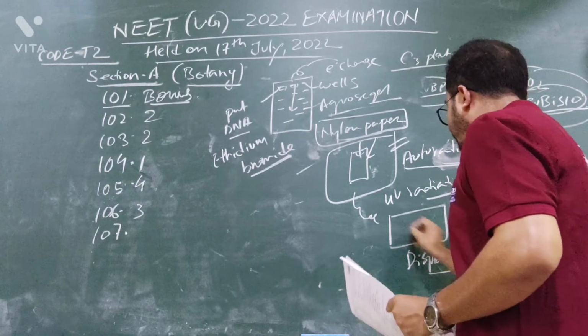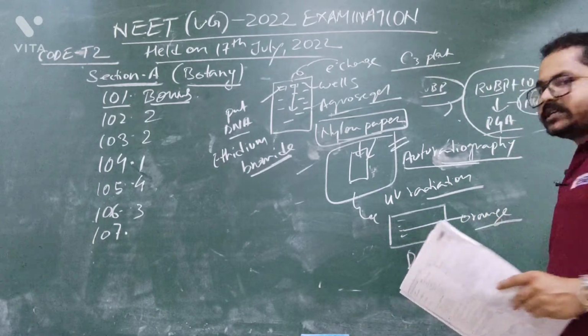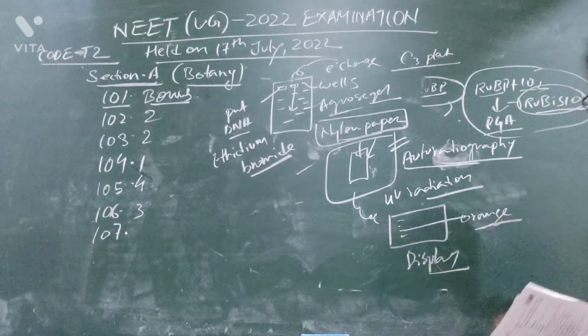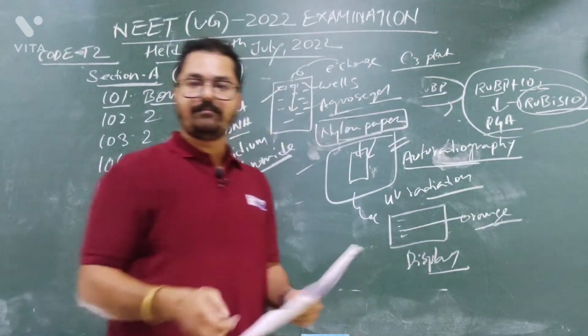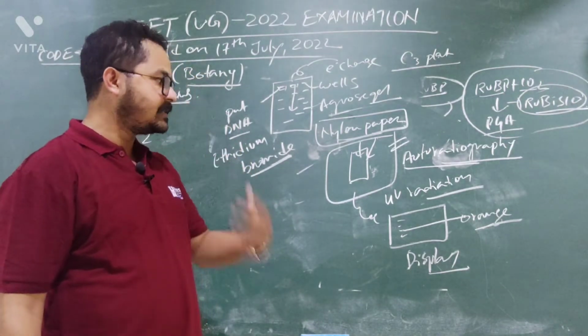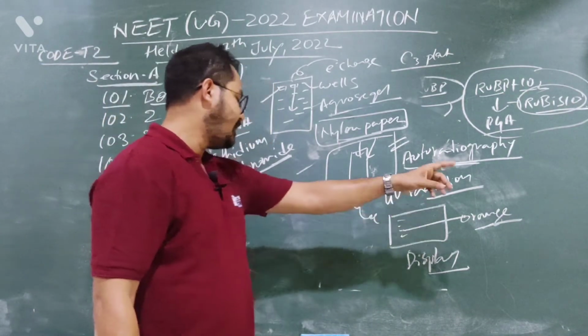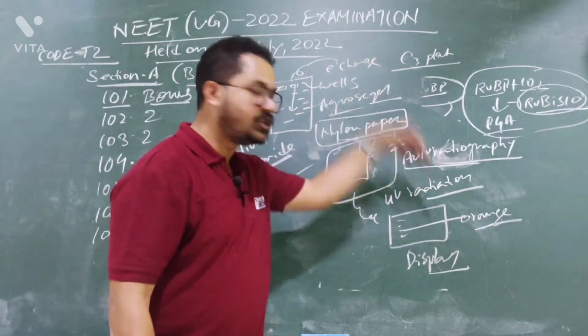You can see the fragments as orange color. DNA fragments will appear in the orange color. You know who has given this orange color? Ethidium bromide. To see the DNA fragments in the nitrocellulose paper, you need to add ethidium bromide. Ethidium bromide will give orange color when the UV radiation falls.